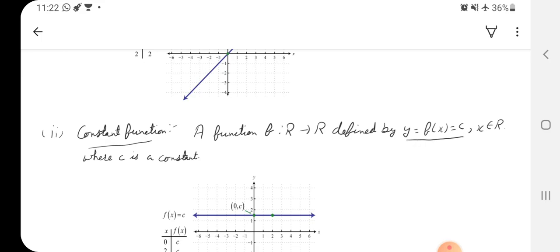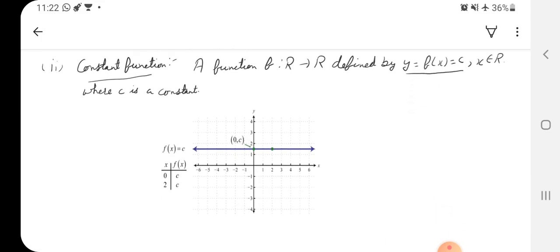So whatever x I change, the output will not vary, it will come as c only. Since the output is not varying, the output is constant. That is why it is called the constant function. So y equals f(x) equals c for all x belongs to real numbers, where c is a constant.